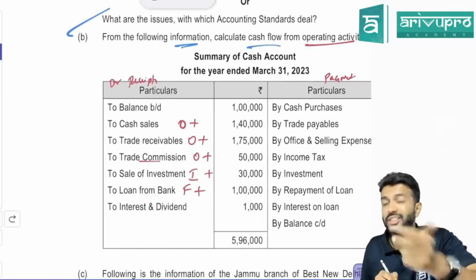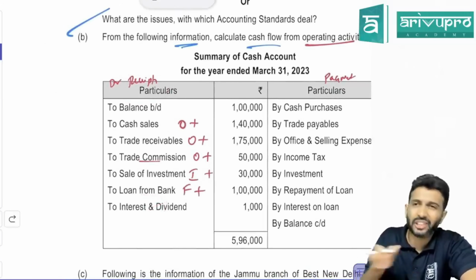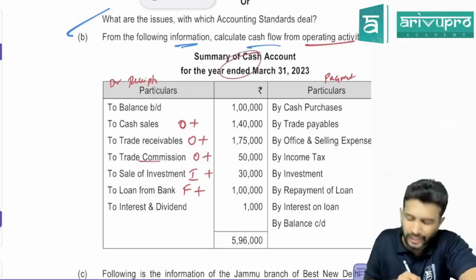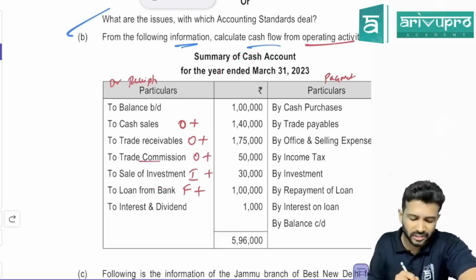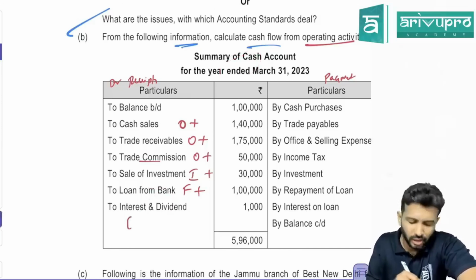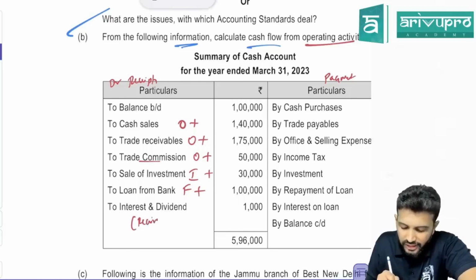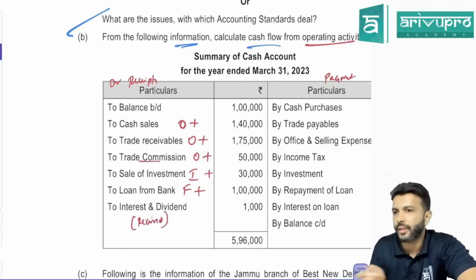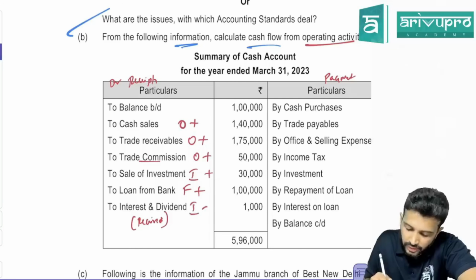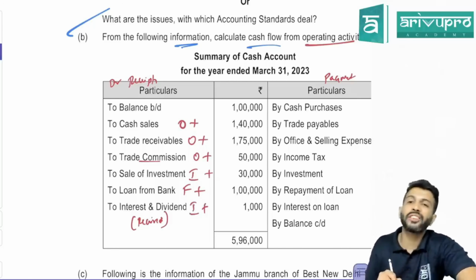They did not say whether it is received or paid. Sir, it's coming on the debit side. So obviously the entry is cash account debit to interest. You're crediting interest means this interest is an expense or an income. So that means what is this? This is obviously interest and dividend received. So interest and dividend received is what activity? Investing activity. Under that you will show it as plus.